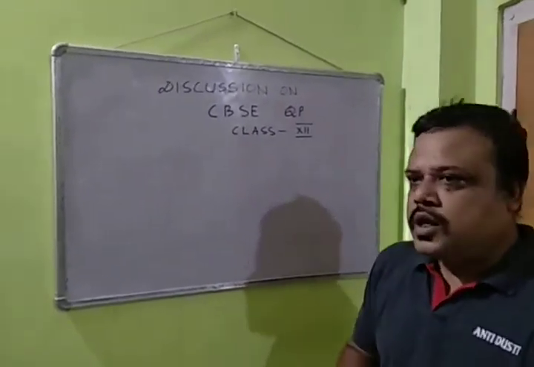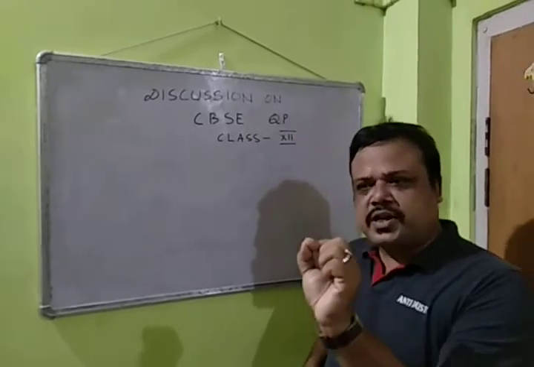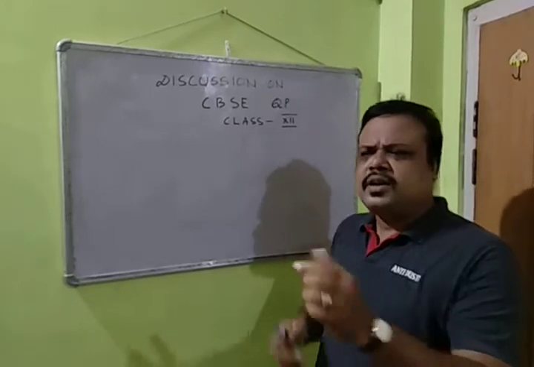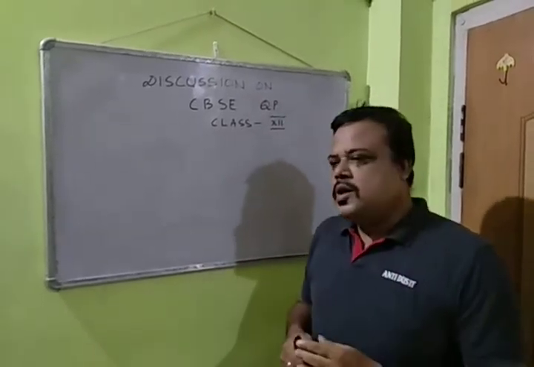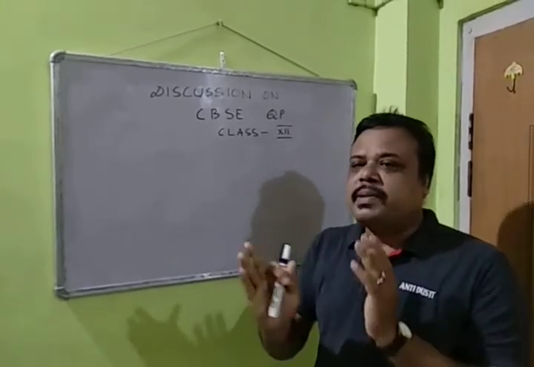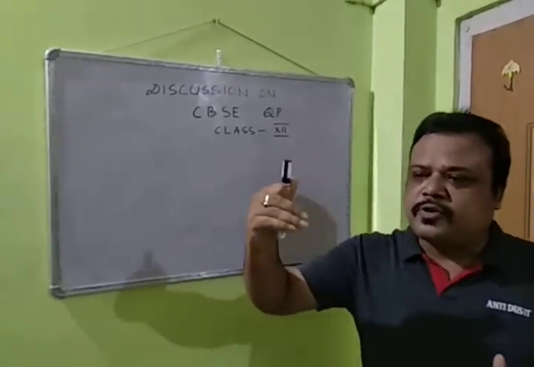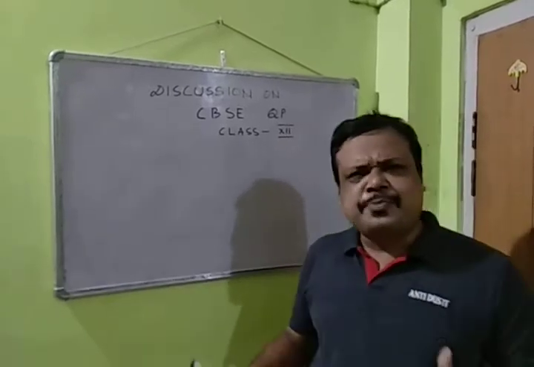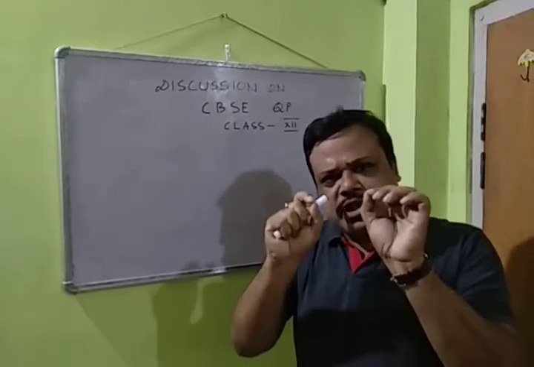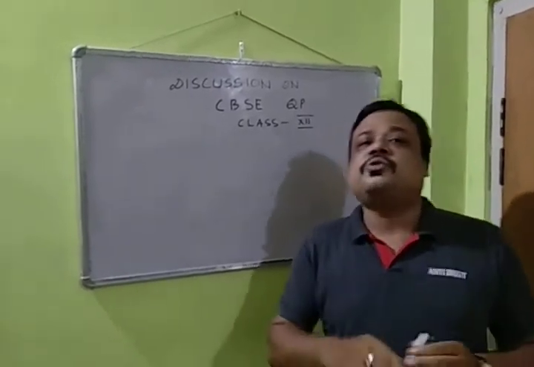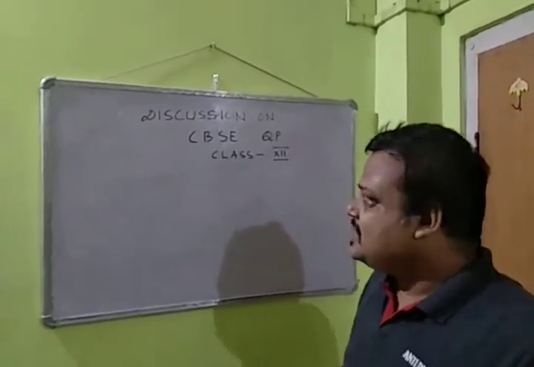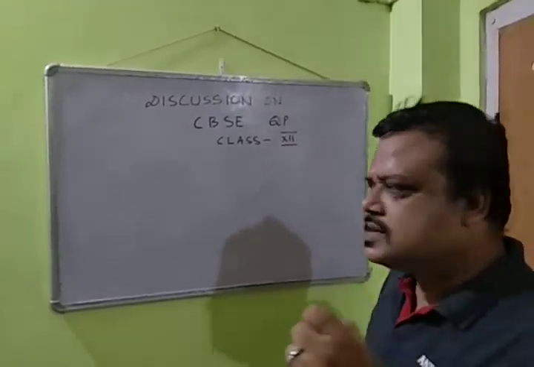CBSE. When you see the questions for 3 marks or 5 marks, they are basically numericals or derivations which are directly from the book. But when you see the questions based on 1 mark, they are not directly from the textbook or any reference book. They are based on concept. Questions are very easy, but if you do not have the concept, then you won't be able to answer them. So let us discuss today some questions of CBSE pattern.